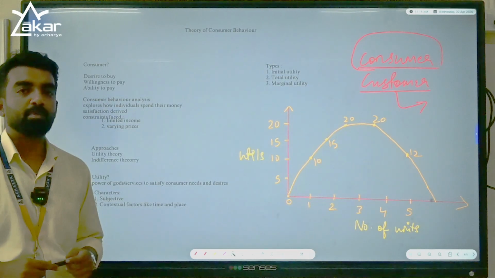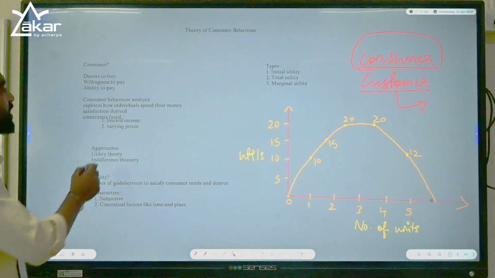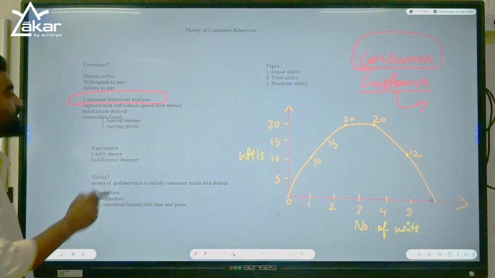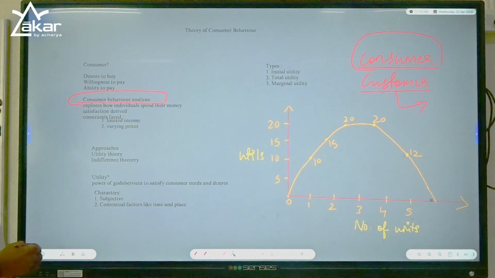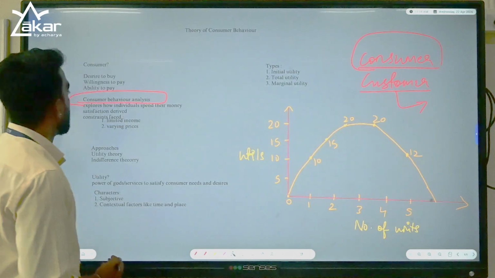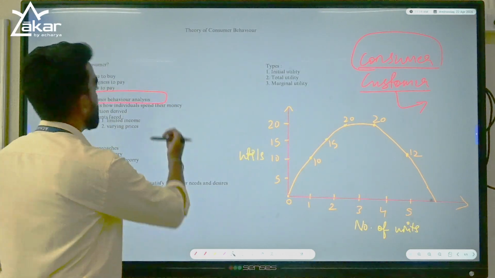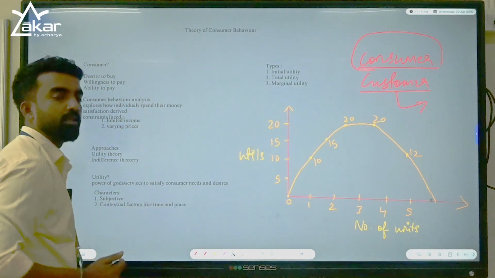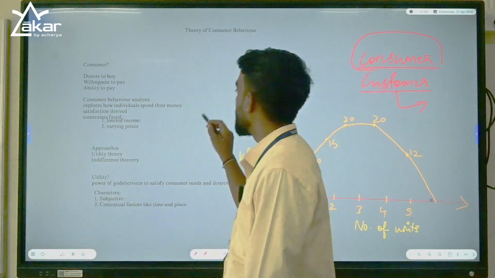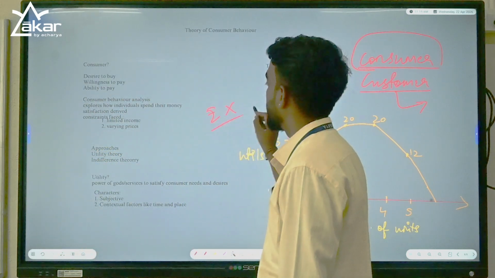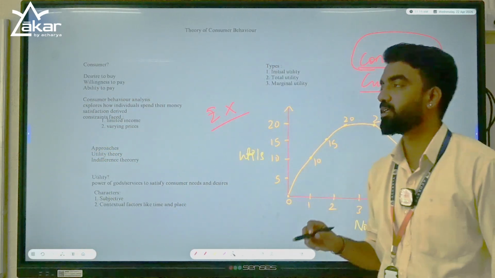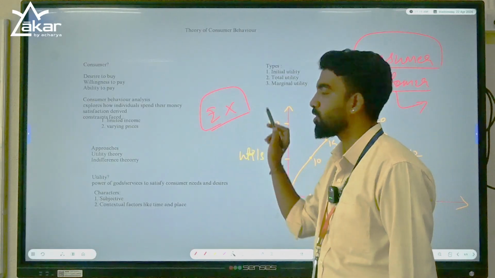Right? And in this chapter we are going to analyze the behavior of the consumer. So what does that mean? It explores how individuals spend their money. We all have a certain amount of income. Let's say your father is earning, right? He will get some amount, X rupees, as his salary, right? Now he will decide how to spend this X amount of money.